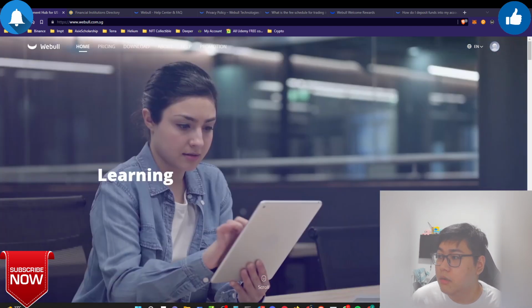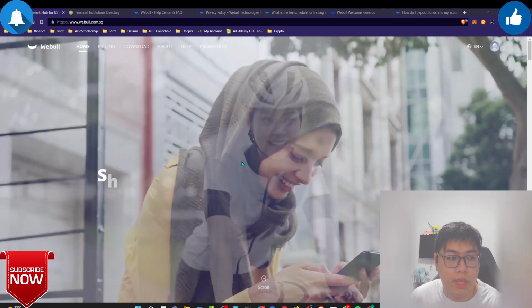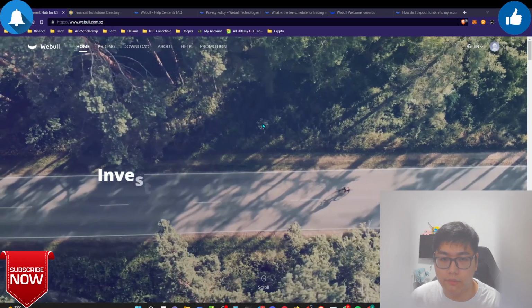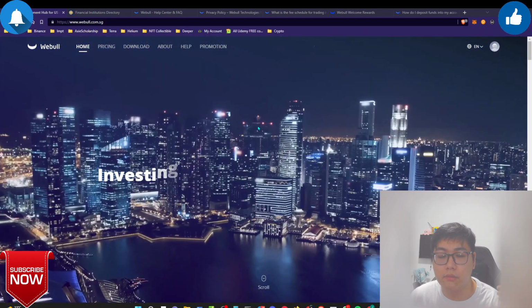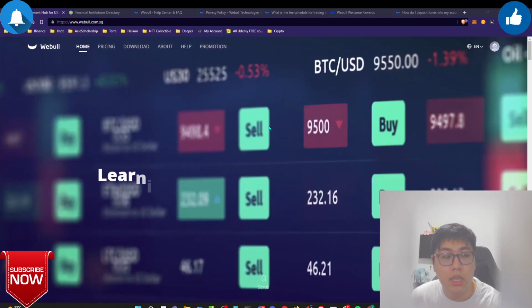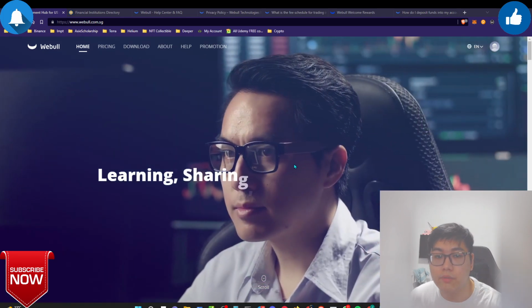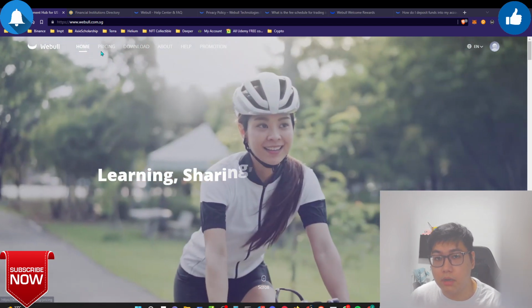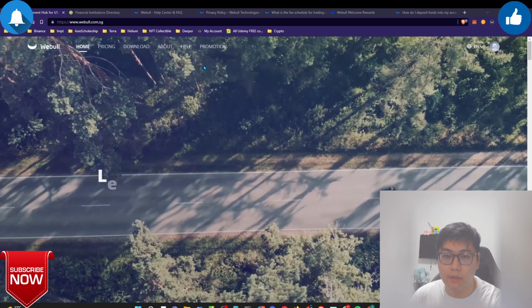What is WeBull? WeBull itself is an exchange platform where you can buy your stocks and so on. So what kind of stocks are they offering? Basically they are offering the US market and the Hong Kong market for Singaporeans. So this platform, whatever I'm reviewing right now, is solely for Singaporeans. And if you want to sign up an account, it's very simple. Log in with your SingPass and voila, that's done.